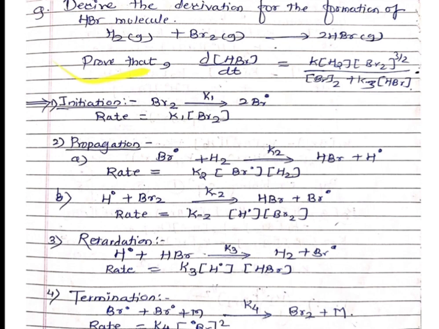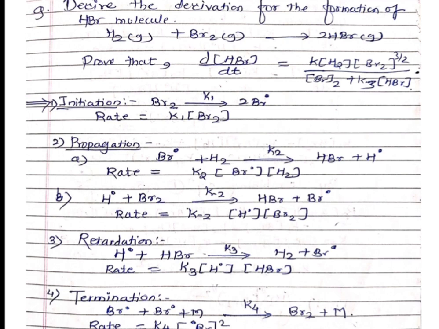So just prove the value dHBr by dt. Initiation step is given, propagation, retardation and termination. So just identify intermediate initially, then find out the rates of intermediate, then apply steady state approximation and then add both equations of the intermediate and then find out the concentration of one intermediate.